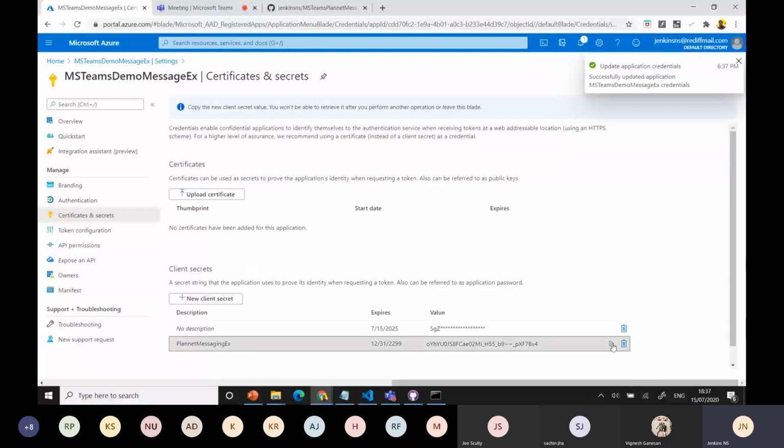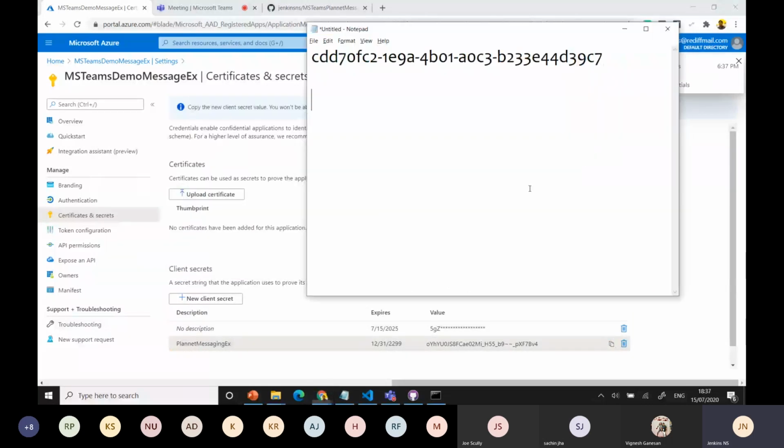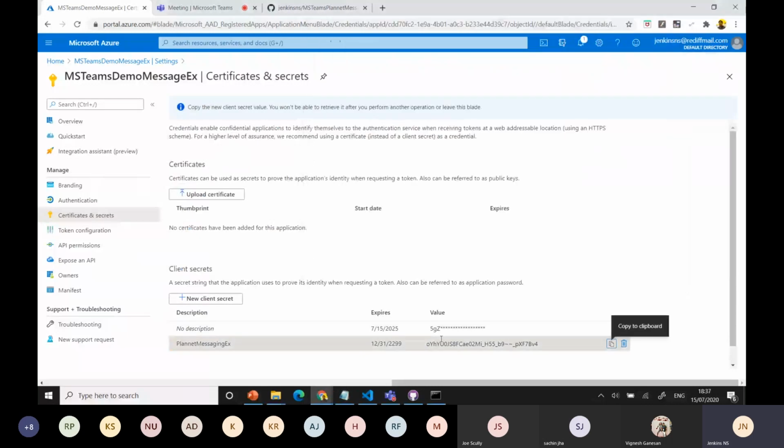Just copy this one. You see the copy to clipboard and paste. Note it for your application. Otherwise, it will show like this, stars, and you can forget it. Let's always do it like that. We get the client ID and the app ID ready now.